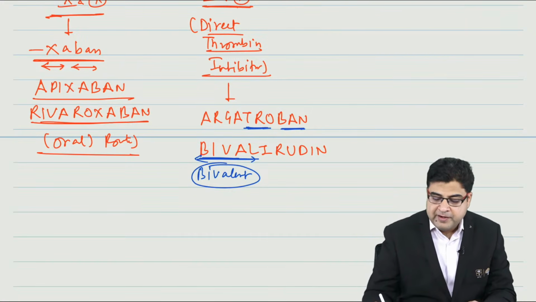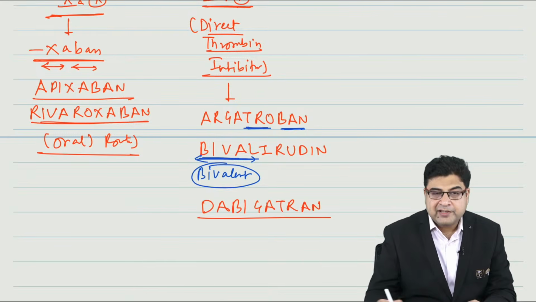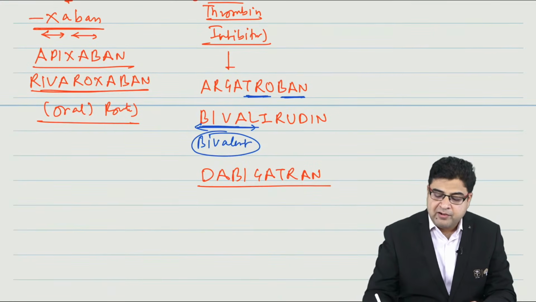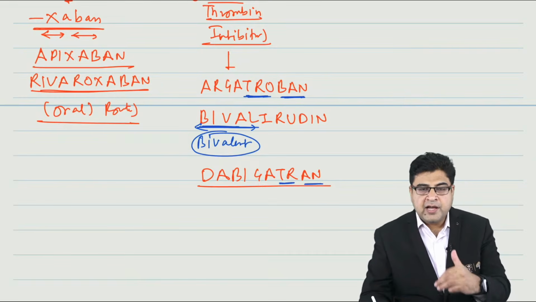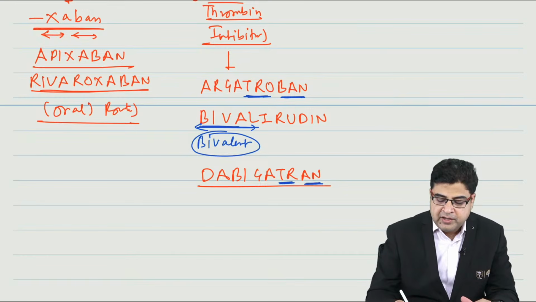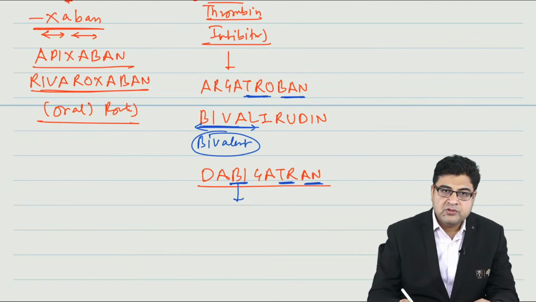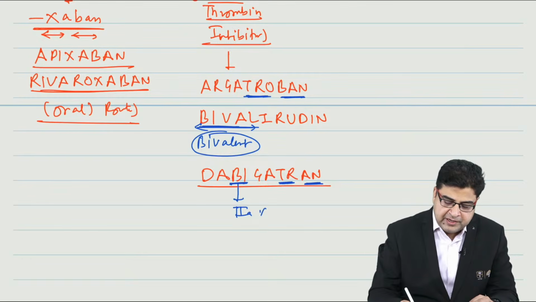Now we have one more medicine of this class, dabigatran. If you look at the medicine name carefully, dabigatran has the letters TRAN, a thrombin antagonist medicine. Or some students make the mnemonic this way: dabigatran has the word bi, and bi means 2. So these medicines are inhibitors of factor 2.